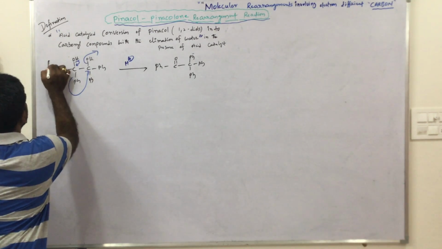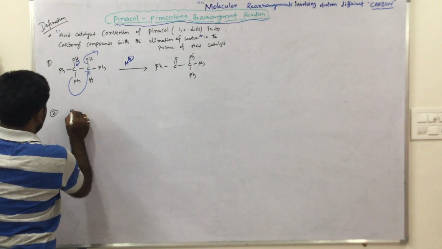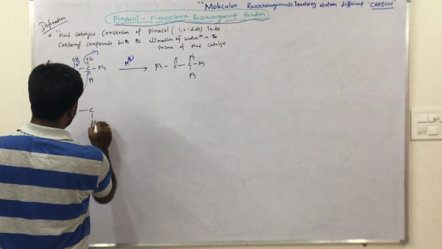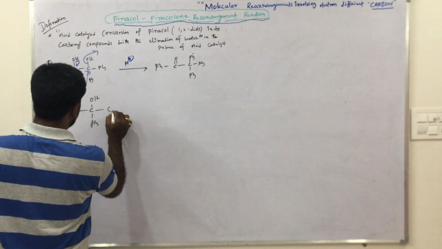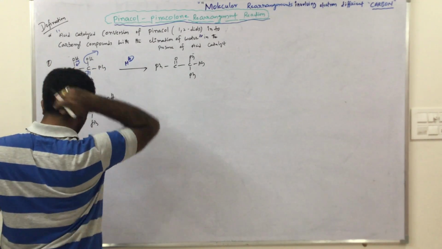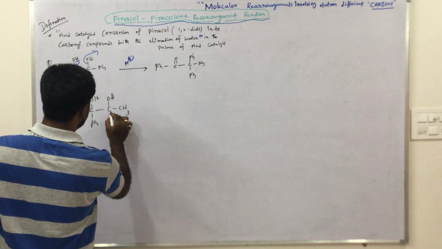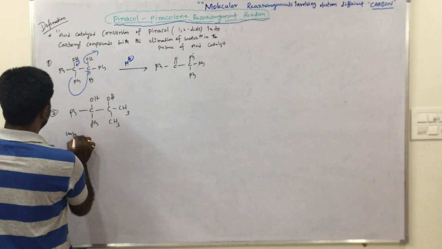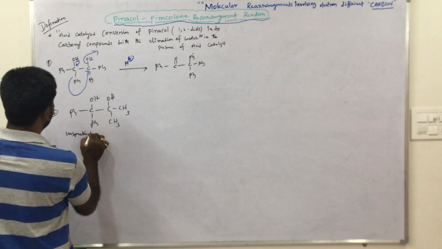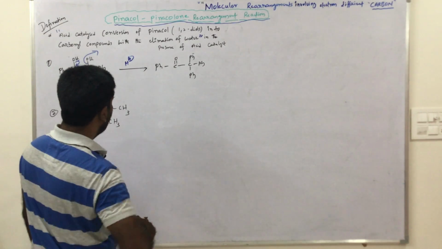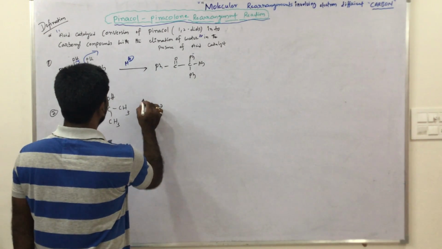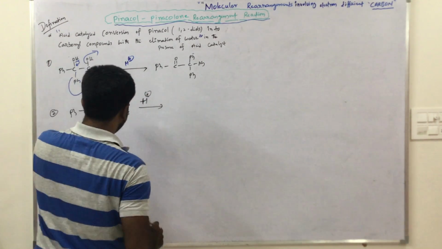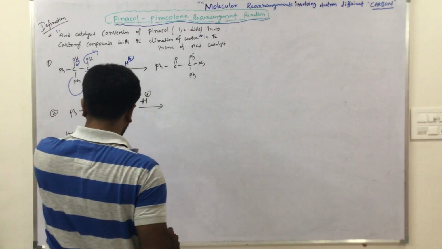Now the second one is Ph, C, Ph, this is OH, C, OH, and I take one CH3 group here. This is unsymmetrical. So you must follow the order of migrating aptitude and the stability order. Please go through that order and the stability of carbocation order.